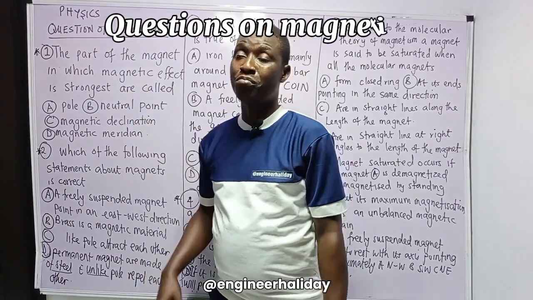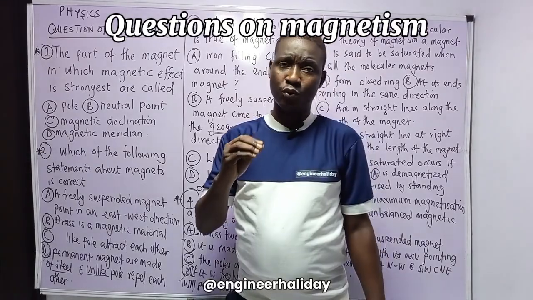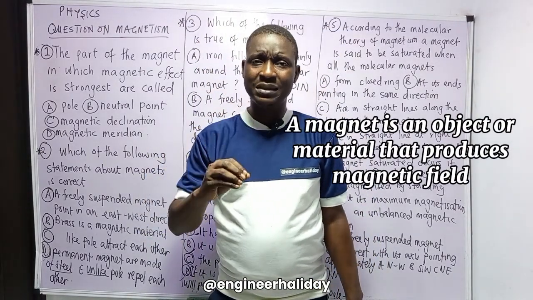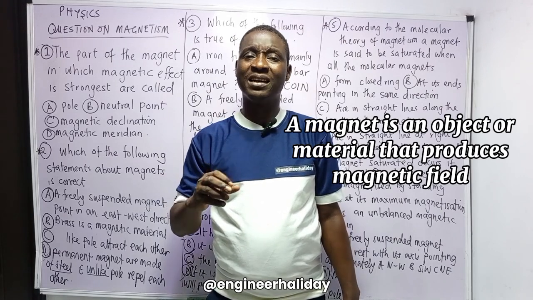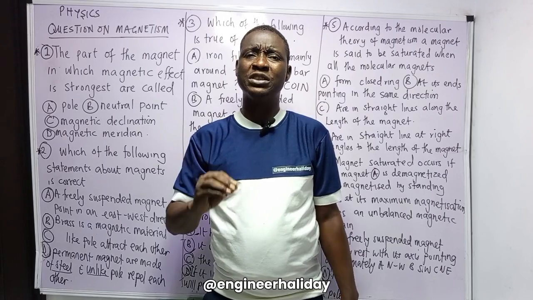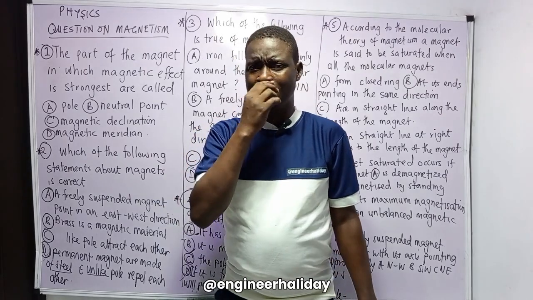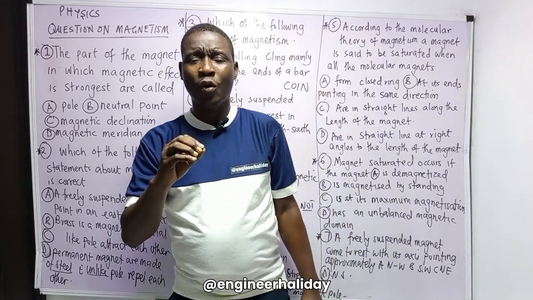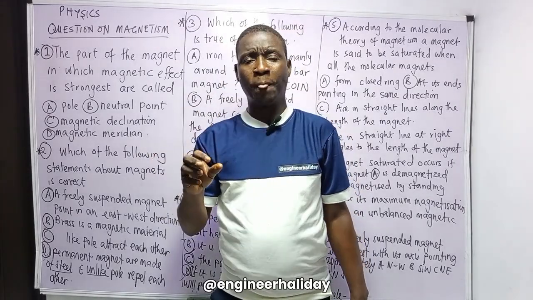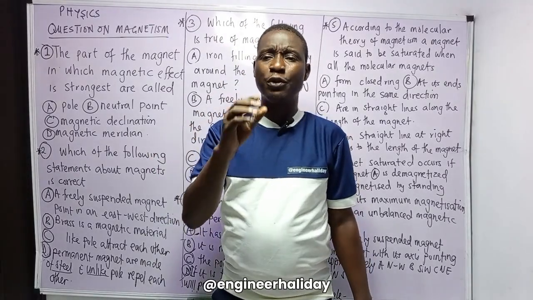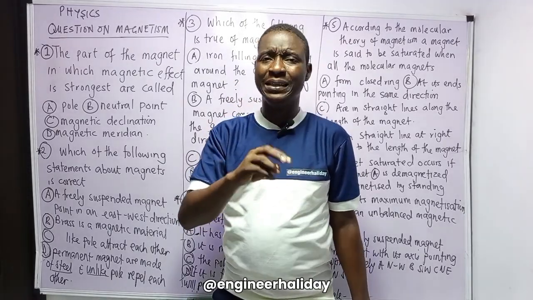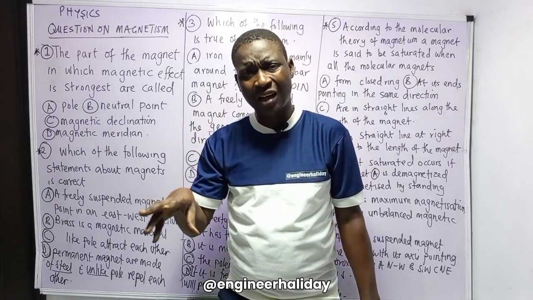We want to solve questions on magnetism, but before then, let me quickly explain something. A magnet is an object or material that produces a magnetic field. A magnet has two poles, which are the north and south pole. The strength of a magnet, or the magnetic effect, is strongest at the north and south pole. That is to say, if you continue to cut a magnet into pieces, you keep having two poles, north and south.